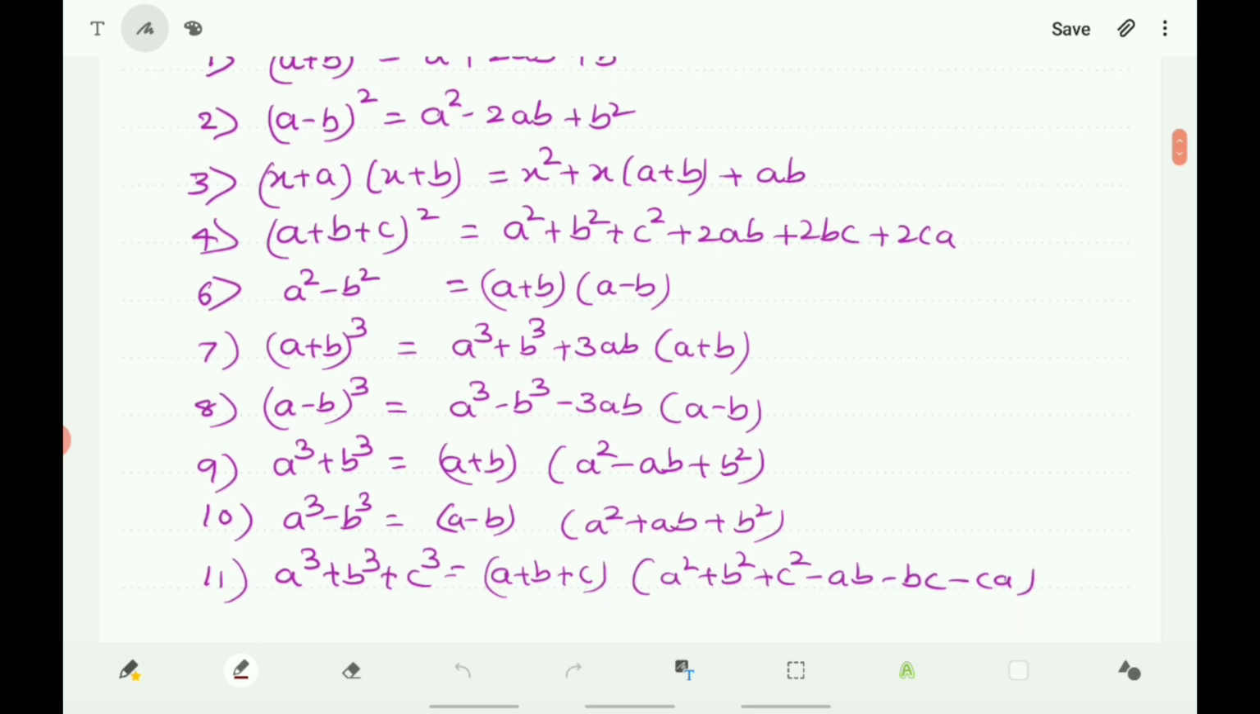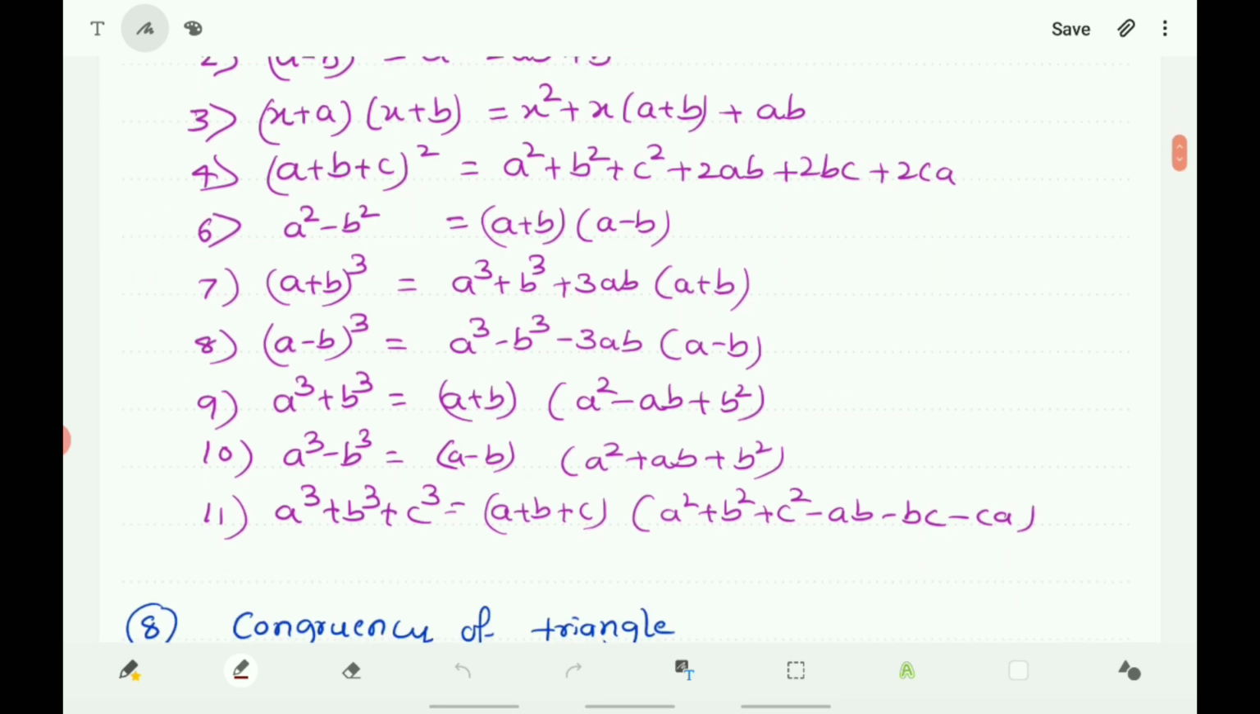The factors of a³ + b³ = (a + b)(a² − ab + b²). a³ − b³ = (a − b)(a² + ab + b²). a³ + b³ + c³ − 3abc = (a + b + c)(a² + b² + c² − ab − bc − ca).